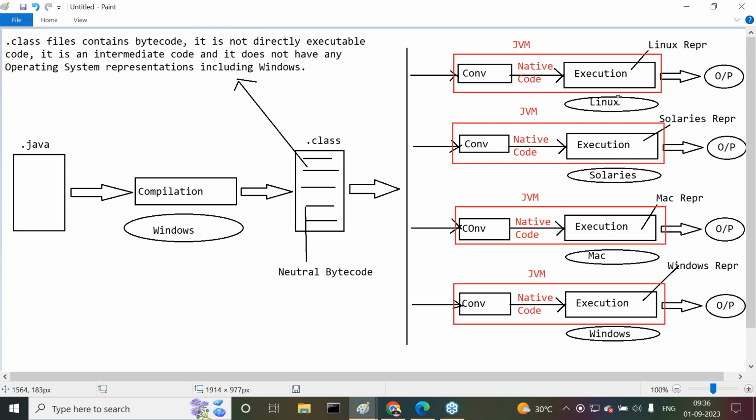But to compile my program and to run my program, I require Java software or not? That Java software is platform dependent. Everybody, put more concentration here. These are the important points now. We have to digest these points.